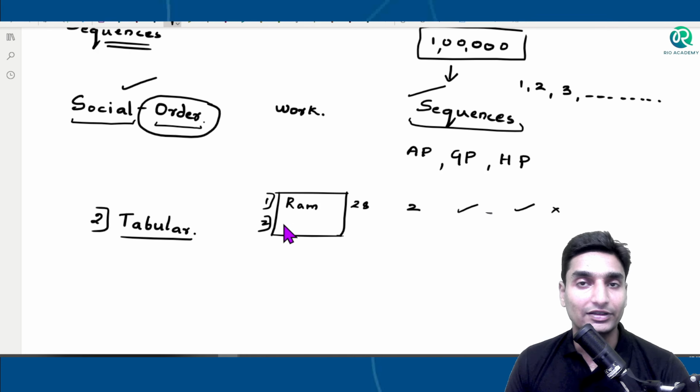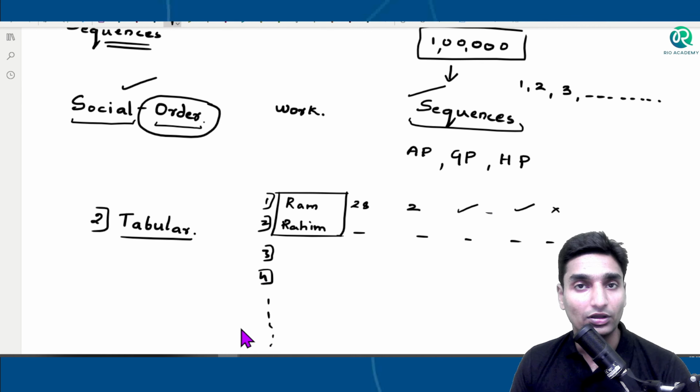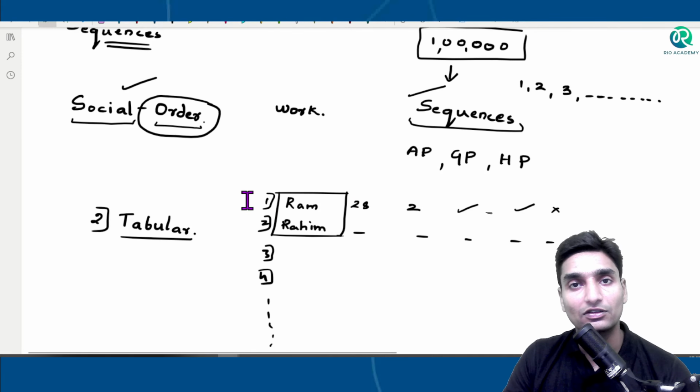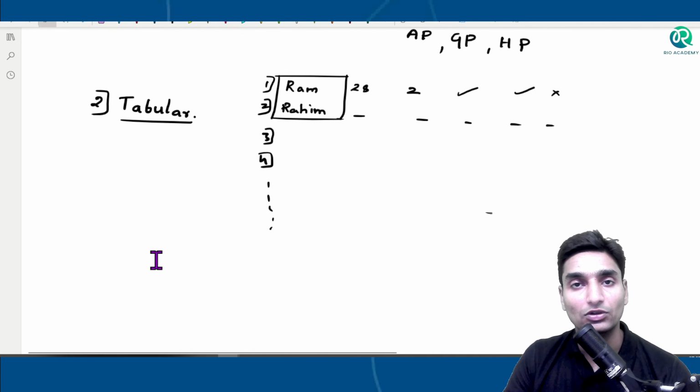And I'll take in the second name, I'll take it as Rahim, and I'll take in some data of his particular values and interest. So we can just keep on writing and writing in format of a table. This once again, guys, is a form of arrangement. What's this arrangement? Just a table. We are not focusing on the alphabetical order, we are not focusing on anything, just in form of a table we have taken down all these values. So we can arrange data also in the tabular format.